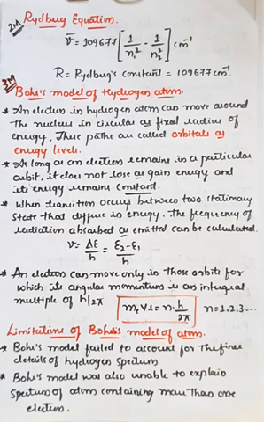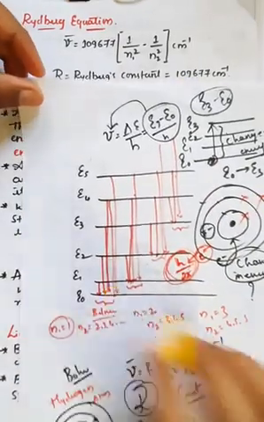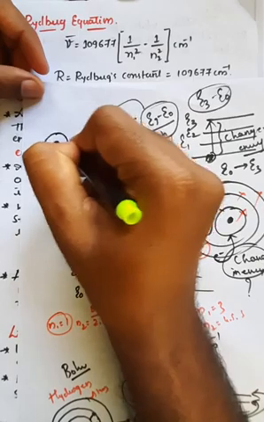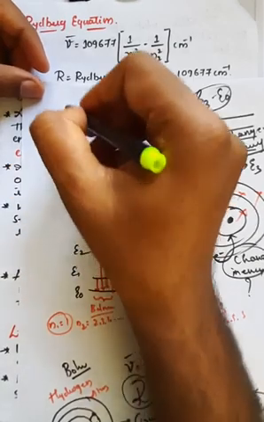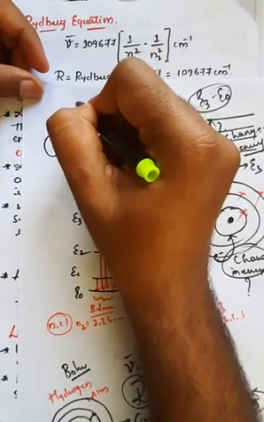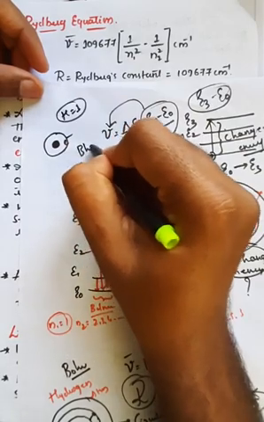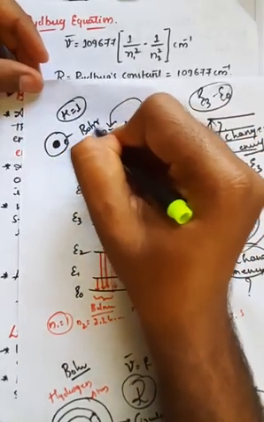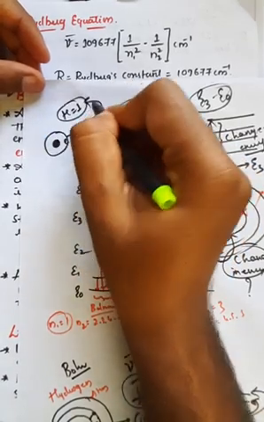Right? The second one is that the Bohr atomic model was unable to explain the spectrum of atoms containing more than one electron, which means the Bohr atomic model can be explained only for the hydrogen atom, because hydrogen consists of only one electron. The atom has a nucleus and only one electron revolving around it, because its atomic number is 1. So this Bohr model is explained only for the hydrogen atom,